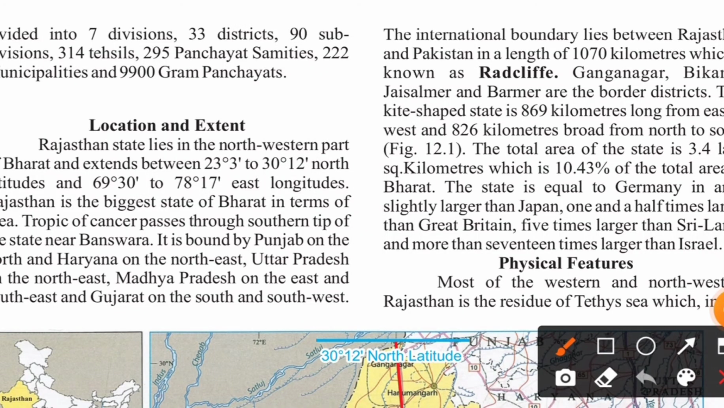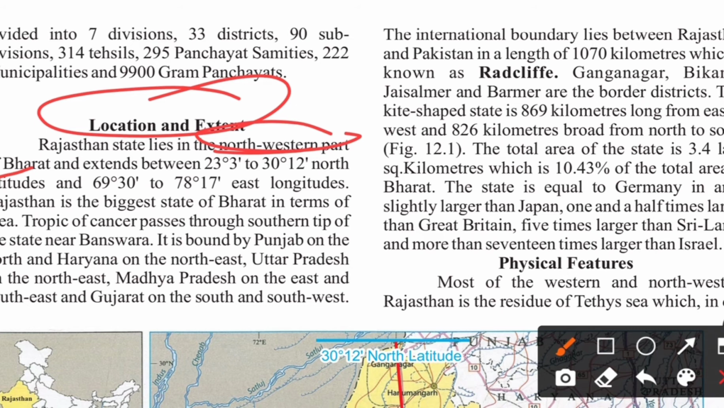Okay guys, further we have the location and the extent of Rajasthan. Rajasthan state lies in the northwestern part of Bharat, that is India. It has an extent between 23 degree 3 minutes to 30 degree 12 minutes north latitude and 69 degree 30 minutes to 78 degree 17 minutes east longitude. Rajasthan is one of the biggest states of Bharat. This you need to remember, the biggest state in terms of area is Rajasthan.